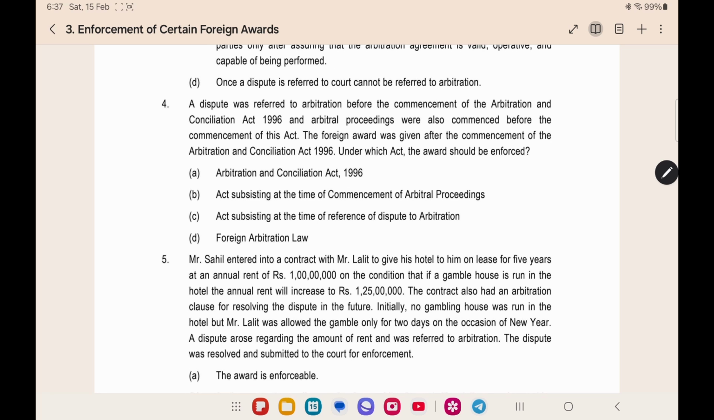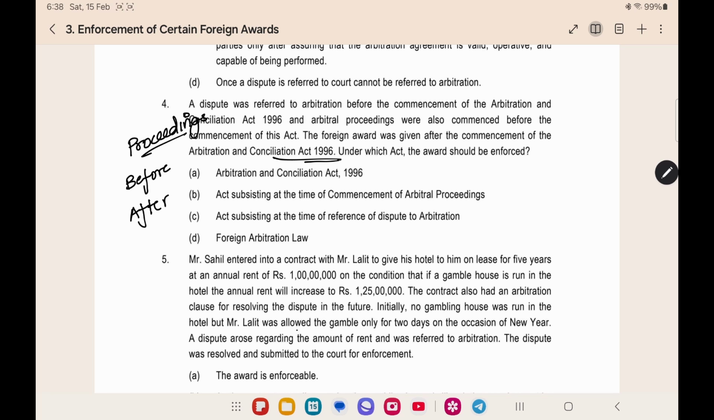Here in the law we saw a provision under section 47. Below the section text and explanation, a note will be given in the study material. In that note, they say that even if the proceedings for arbitration, that is, the appointment of the arbitrator and the starting of the work for arbitration, all started before the commencement of this act, the Arbitration Act 1996, and the foreign award was given after the commencement of the 1996 act.